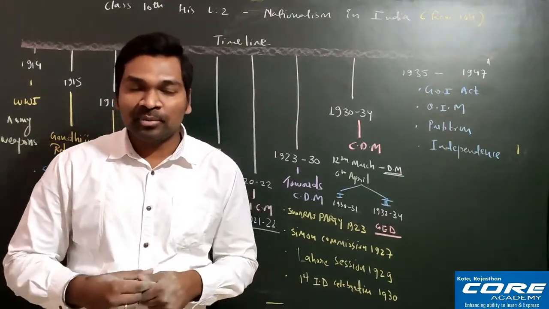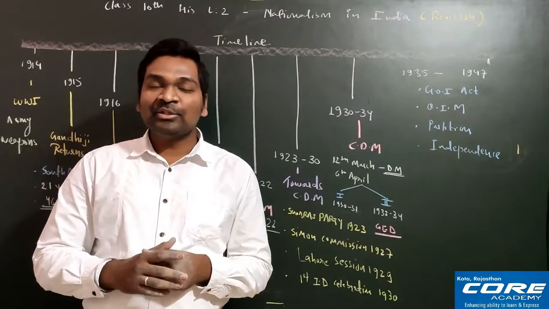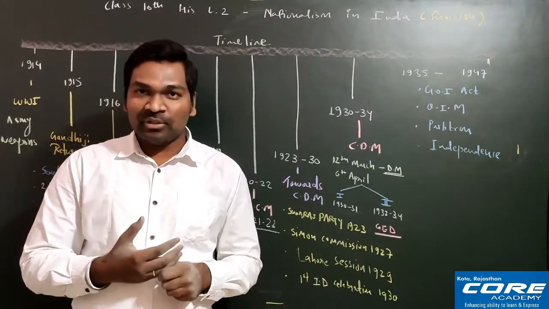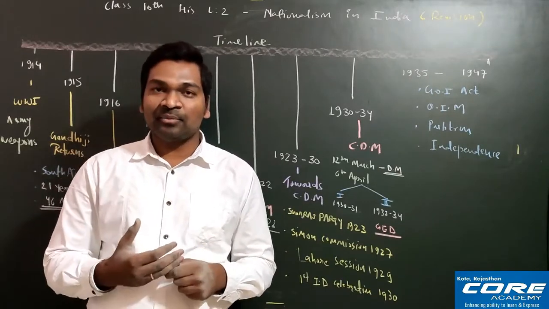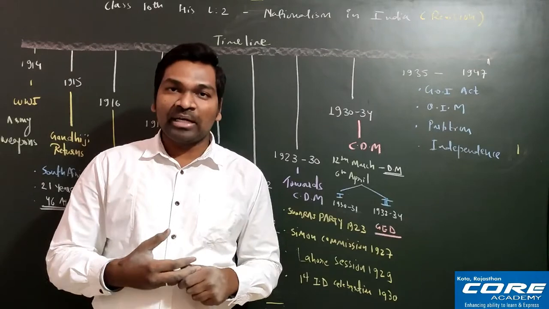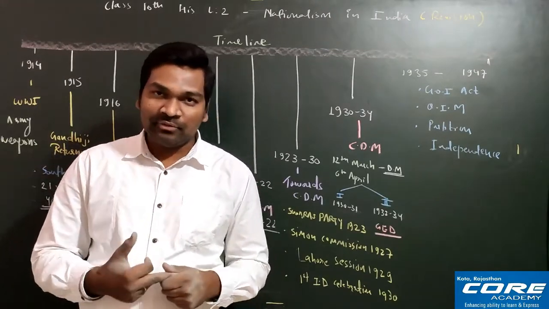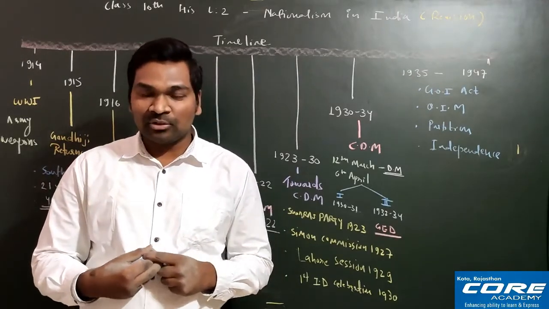After that you have to remember about the flag. Within the flag also you have to remember two flags. One is the Swadeshi flag and the second one is the Swaraj flag. The Swadeshi flag was used after the Swadeshi movement, and the Swadeshi movement started after the Bengal partition, है ना? Bengal partition, as you all know, took place in 1905, and to protest this Bengal partition, the Swadeshi movement was launched.